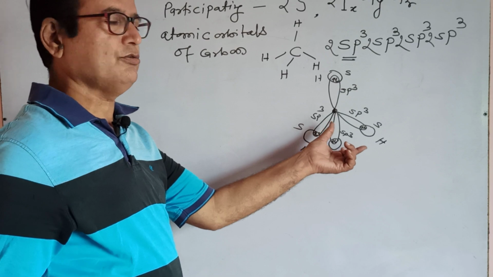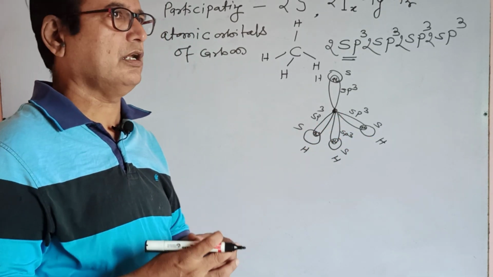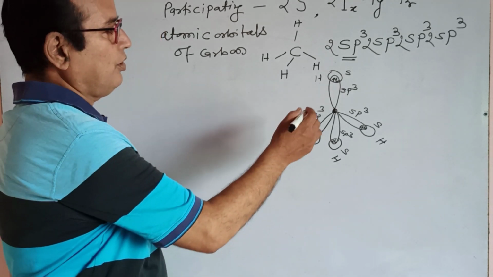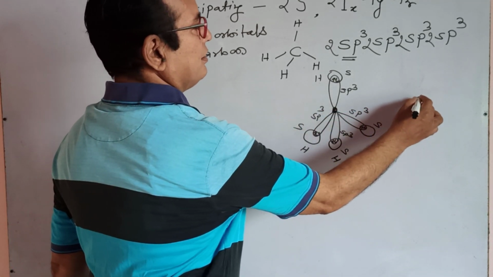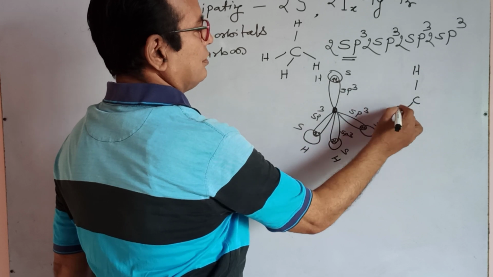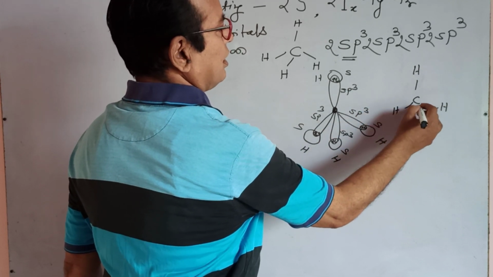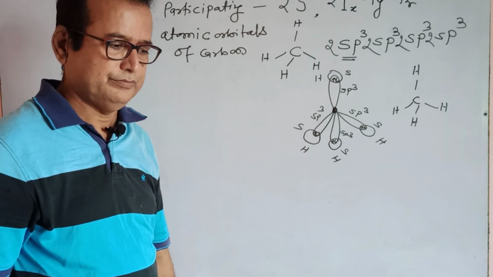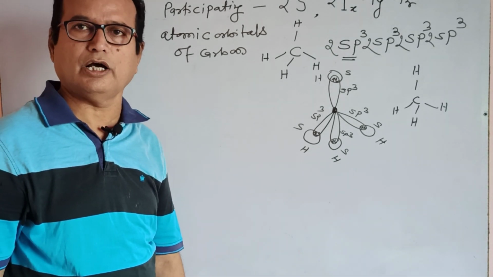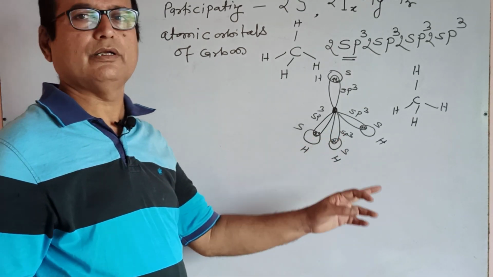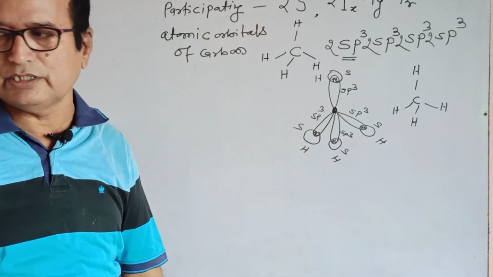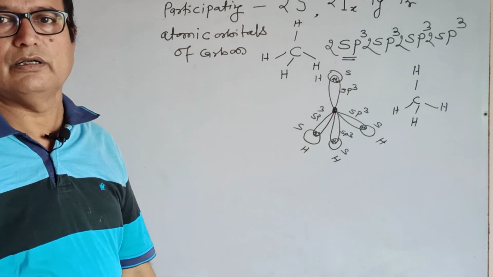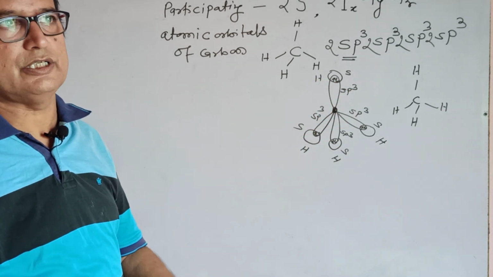With respect to this overlapping phenomenon, when they come in contact with each other, they give a single bond. This single bond of carbon is indicated by C, H. It is our methane formation, or our saturated hydrocarbon formation. Each carbon in the saturated hydrocarbon series is in a tetrahedral state.